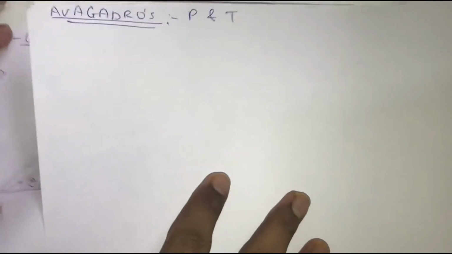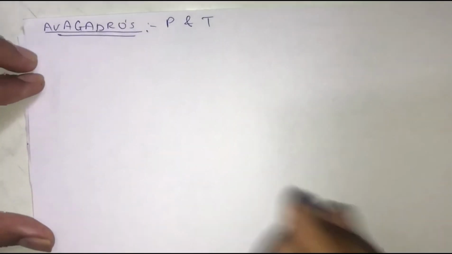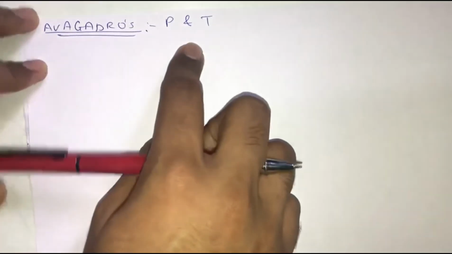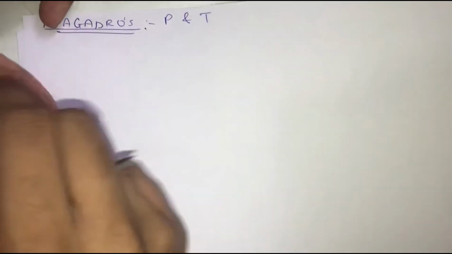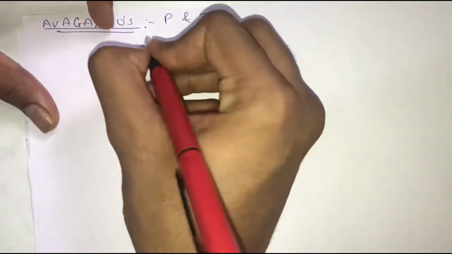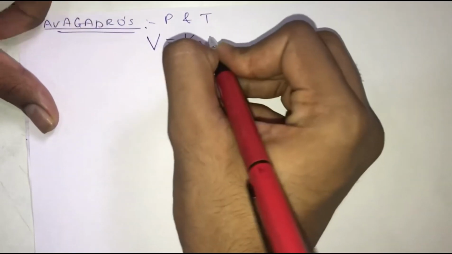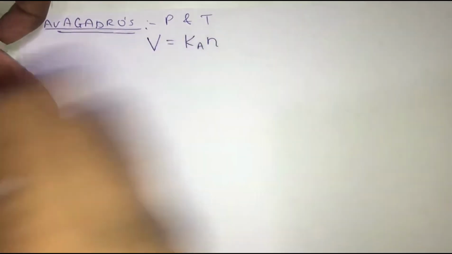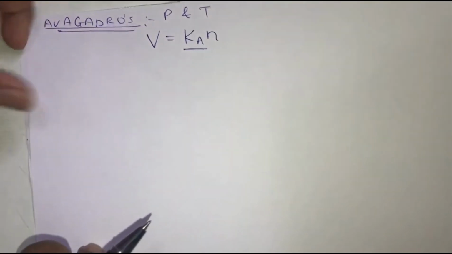That is, we are not going to change the value of pressure and temperature. Keeping these two parameters constant, we found out the relationship between volume and the number of moles. What is the relation? We found out that V is equal to Ka into N, where this N is nothing but the number of moles and this K is nothing but the slope of the line.